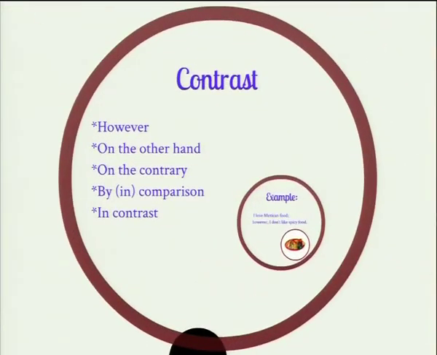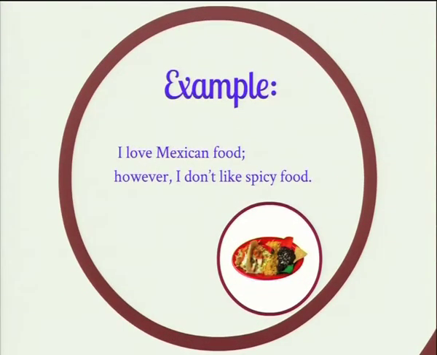To show contrast, we can use however, on the other hand, on the contrary, by or in comparison, and in contrast. For example, I love Mexican food. However, I don't like spicy food.